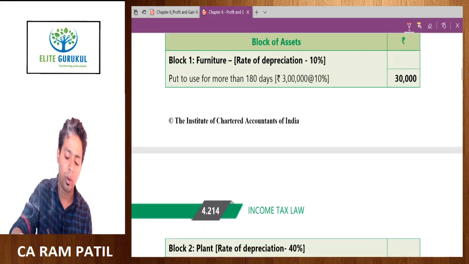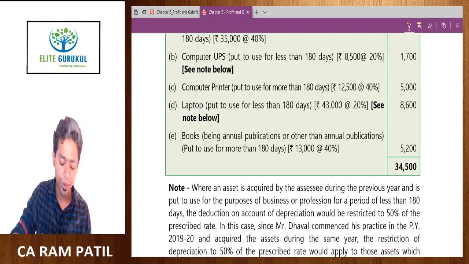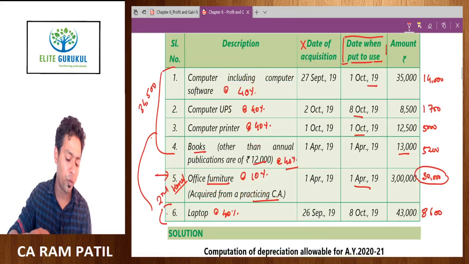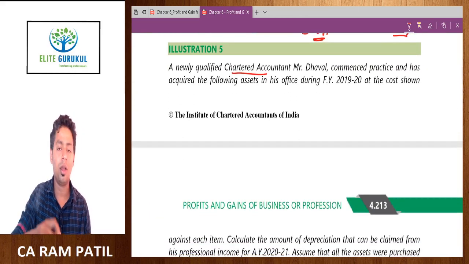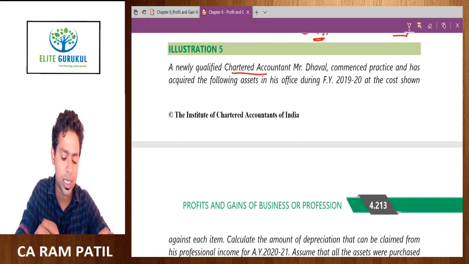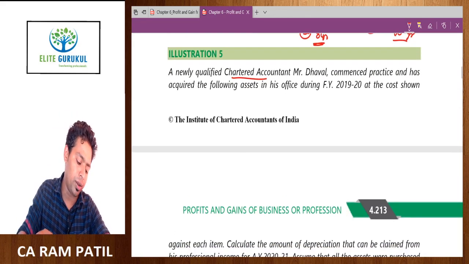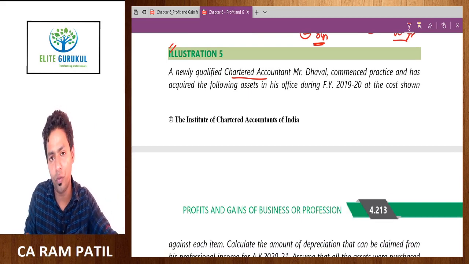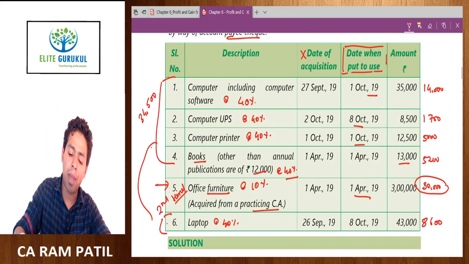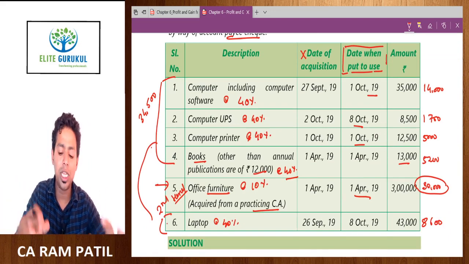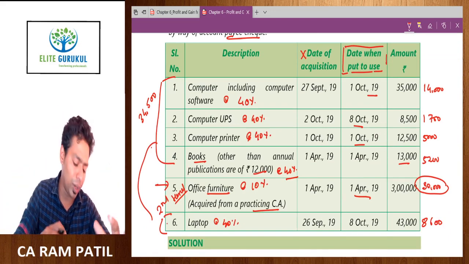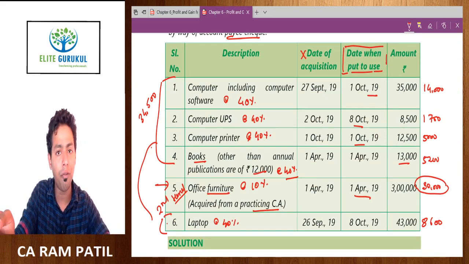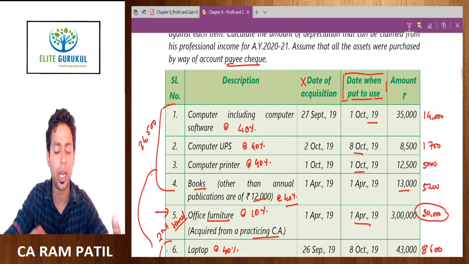They have also shown the working note of how they computed depreciation on the different assets. You can also go through it. So this was an easy question on professionals, so far as computation of depreciation for a professional is concerned. You can also go through this question. This is a much more realistic question. If you are a professional and you have to start your office or practice, these are the maximum assets that you need. With these many assets you can initiate your practice. So it is a realistic question, and you should compute this depreciation in rough, and then please compare your answer with this particular answer. Thank you.